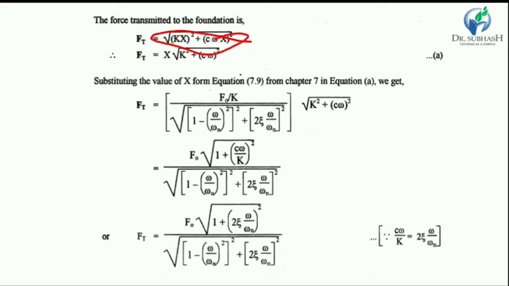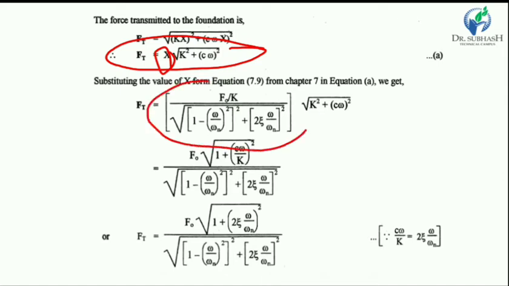Now from this equation, x is taken out of the root, so x squared becomes x. Now from this equation we know that x is the forced vibration displacement, and in an earlier lecture we already derived the displacement equation.